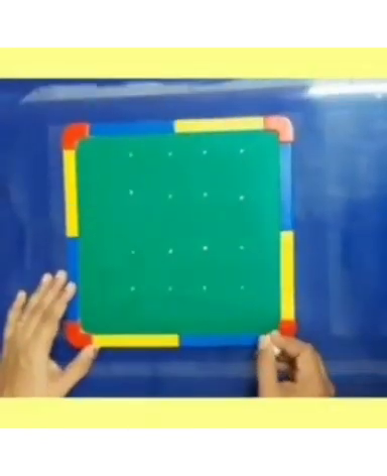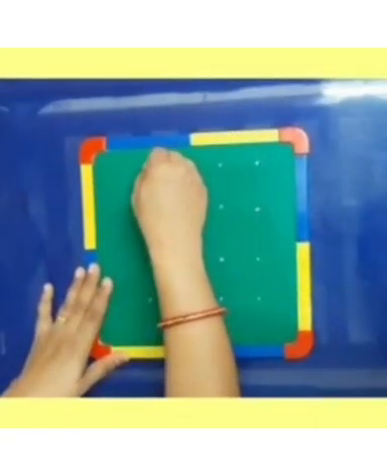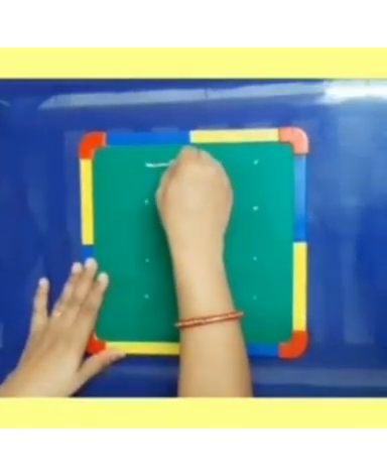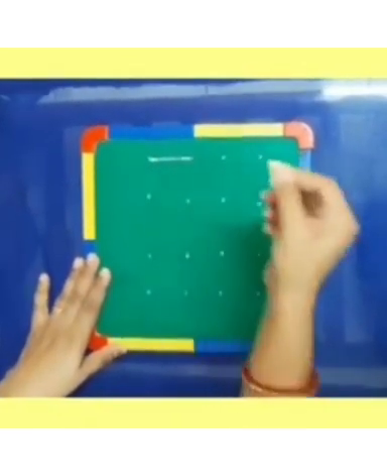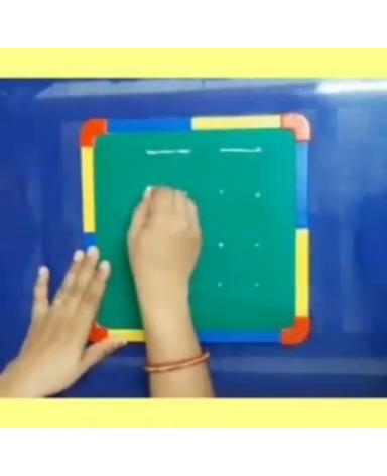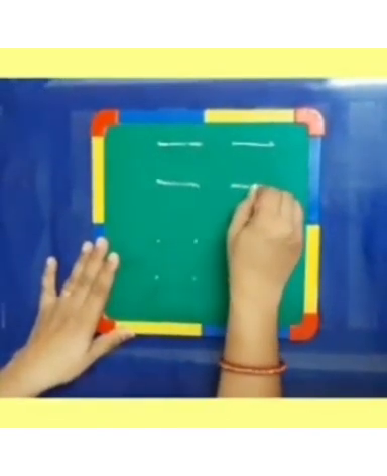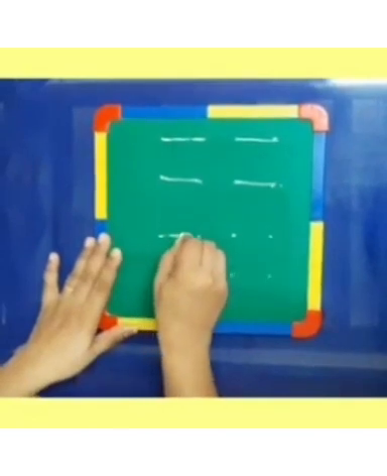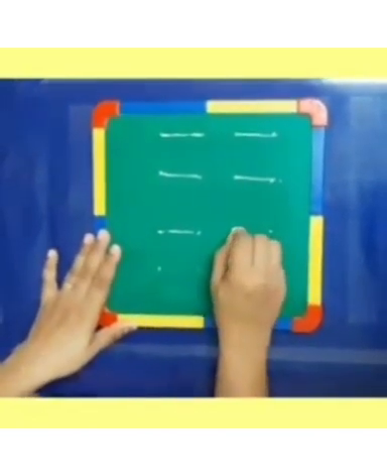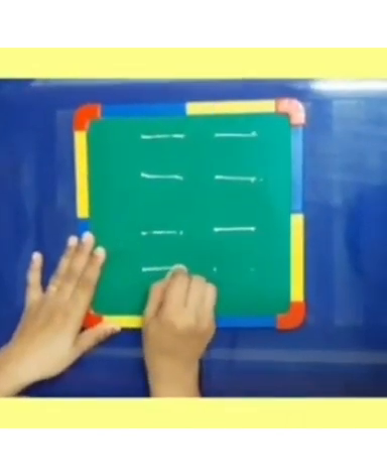I'm going to draw a sleeping line from left to right. From left to right. Sleeping line. From left to right. Sleeping line. Now children, we have to form sleeping line.